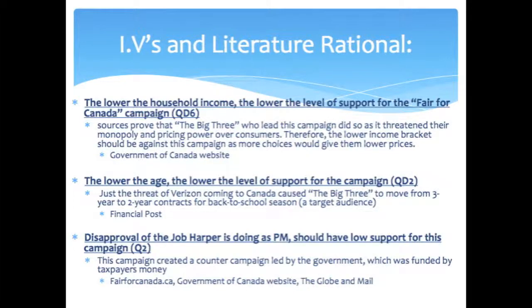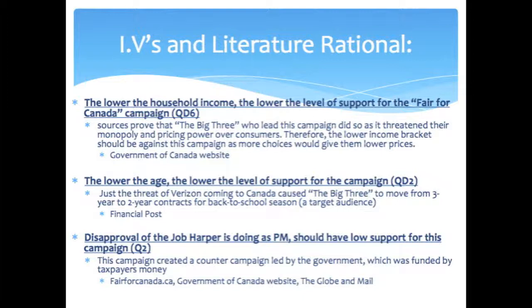My first hypothesis is that the lower the household income, the lower the level of support for this campaign. The rationale behind this is that Bell, Telus, and Rogers led this campaign as it threatened their monopoly and pricing power. Therefore, the lower income bracket should be against this campaign, as it would give them more choices and lower their expenses.